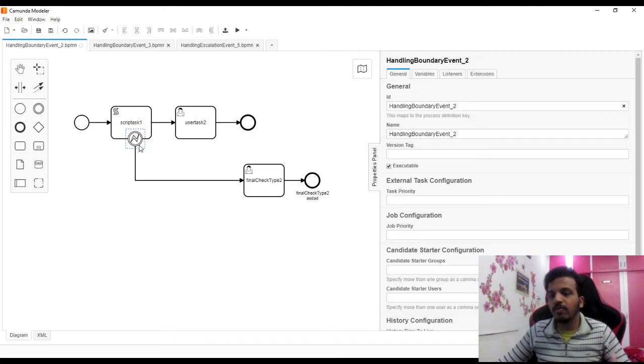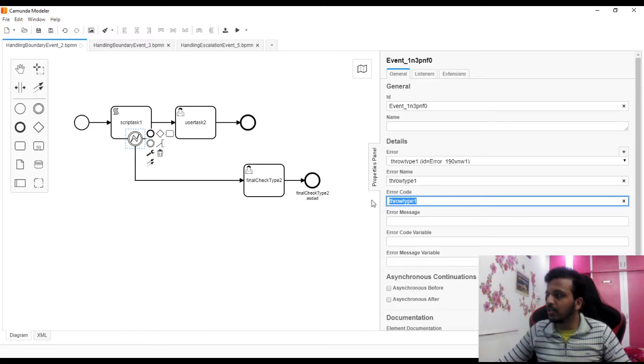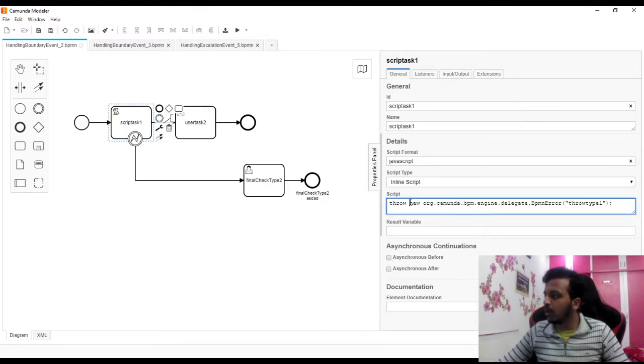What kind of object it is expecting as a parameter is this throw type 1. Throw type 1 is of type bpmn error. So that's why I am throwing an object of bpmn error. If this is throw type 1, it will search for the intermediate error event which has that kind of catch. Then it goes to next.